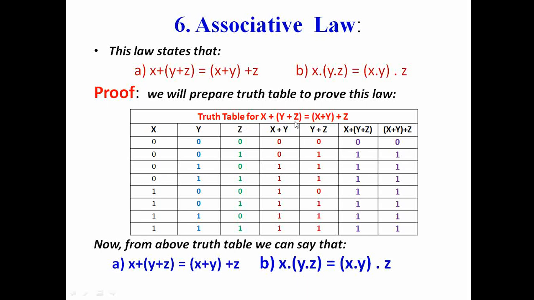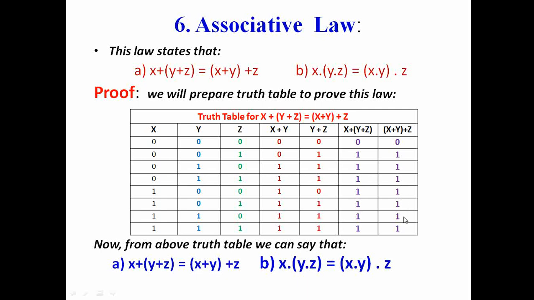Now we will calculate x plus (y plus z). So x plus (y plus z), this is y plus z and this is x. If we add them, we get all these values, and then we will calculate (x plus y) plus z. So this is x plus y, and we will add z to this. So 0 plus 0 is 0, 1 plus 0 is 1.